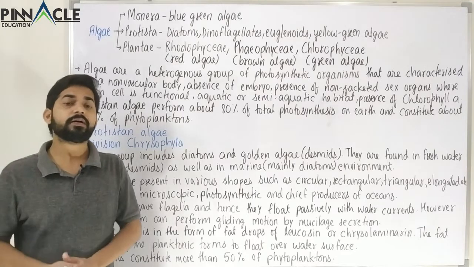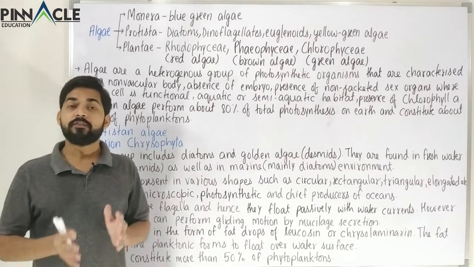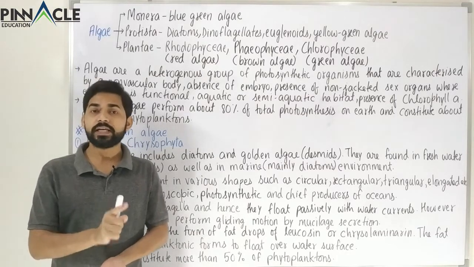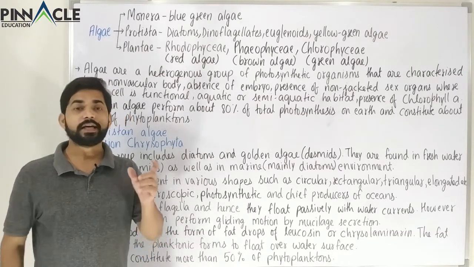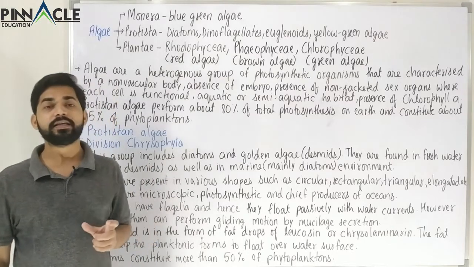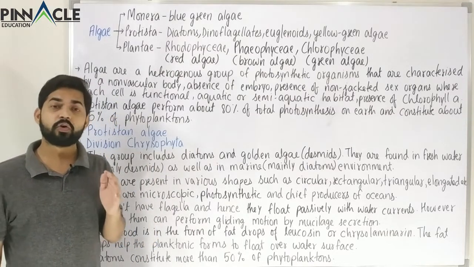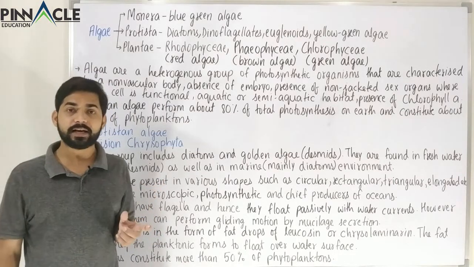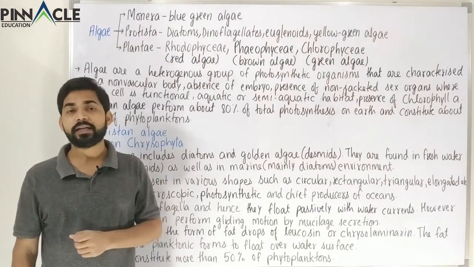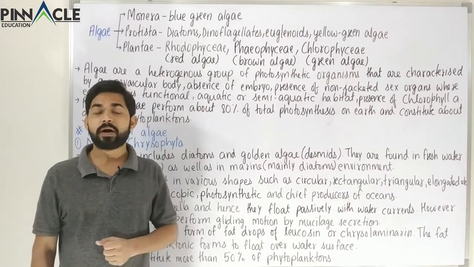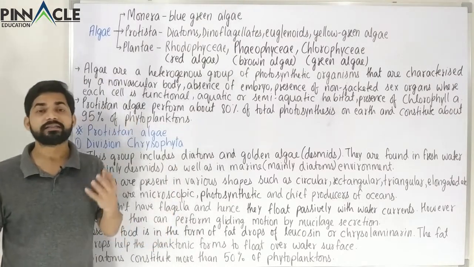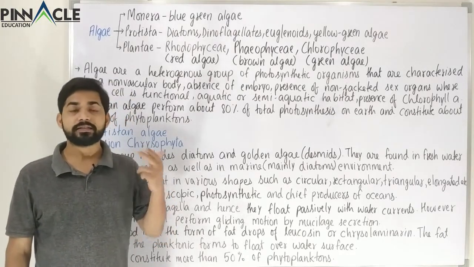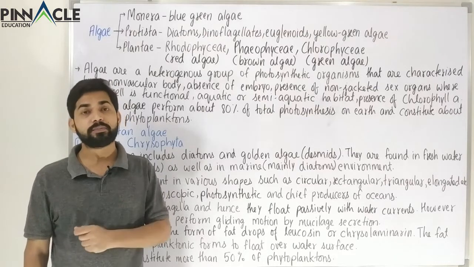Before studying about these 5 categories, first of all, let's see a bit about Algae. When we were studying about the kingdom Monera, there we had studied about a type of bacteria which was called cyanobacteria, and the other name for that was blue-green alga. And in the kingdom Plantae also, we are going to study about the 3 types of alga: green alga, that is called Chlorophyceae, Rhodophyceae, that is red alga, and Phaeophyceae, that is brown alga.